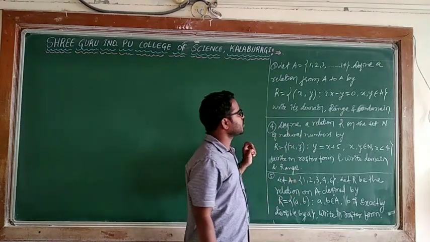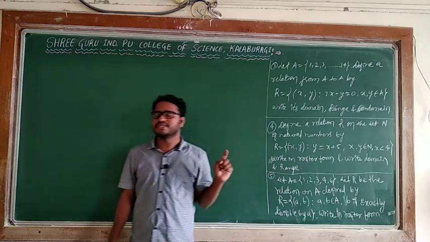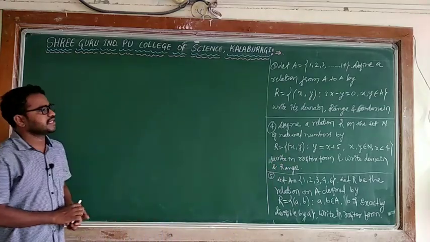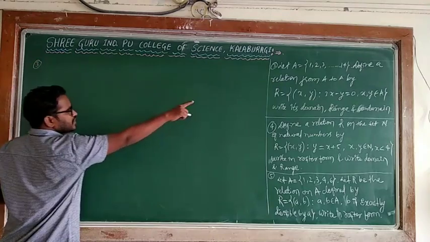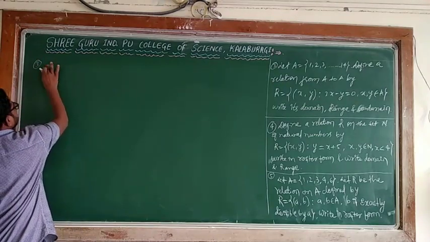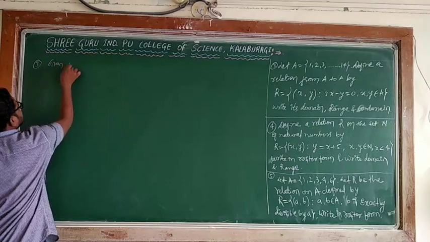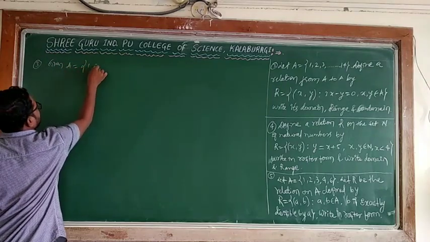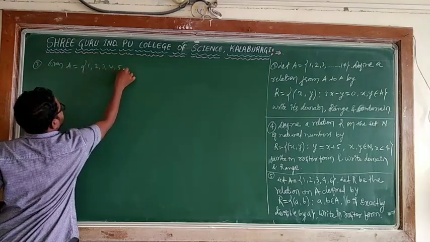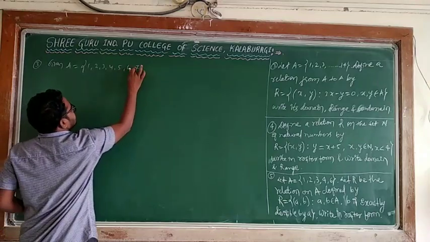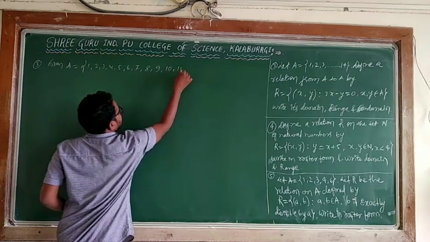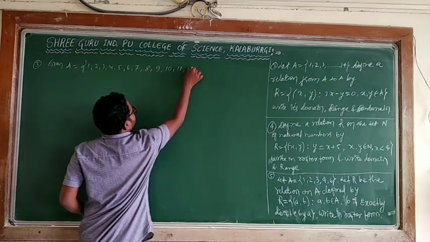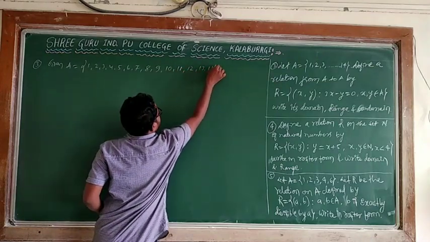If you want to write domain, range, codomain, first you write the relation in roster form. Listen to me. I will solve one by one. What is the given set A? A is equal to 1, 2, 3, 4, 5, 6, 7, 8, 9, 10, 11, 12, 13, 14.